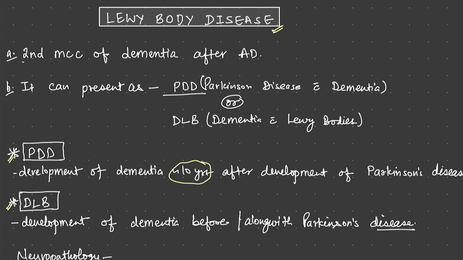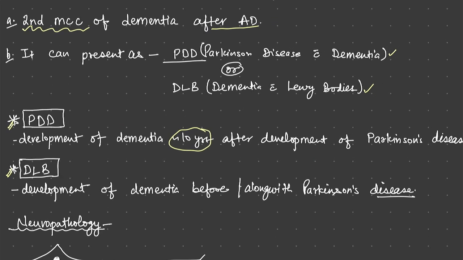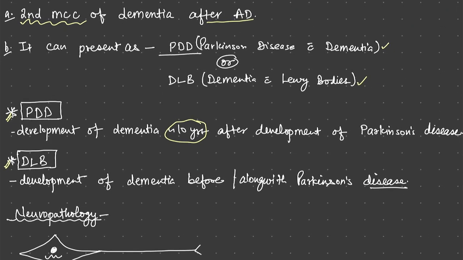It is the second most common cause of dementia after Alzheimer's disease. So it can present as either Parkinson disease with dementia or dementia with Lewy bodies. As we have already discussed, Parkinson disease with dementia means there is development of dementia almost 10 years after the development of Parkinson disease. Parkinson's disease precedes dementia.